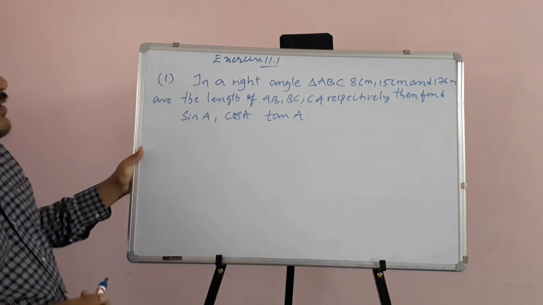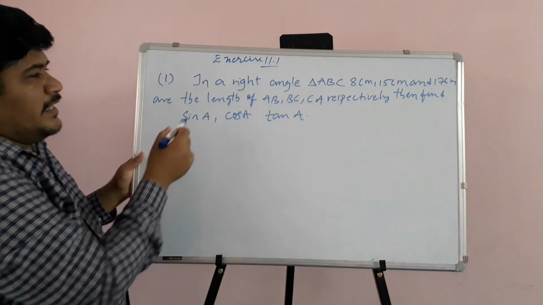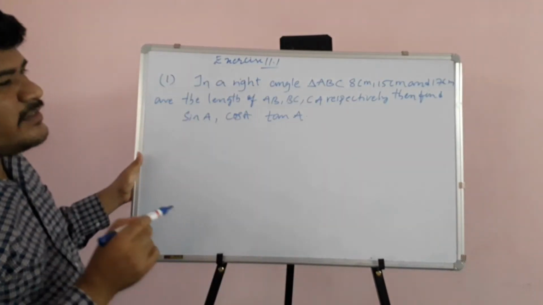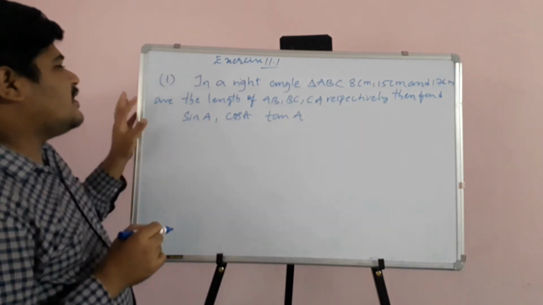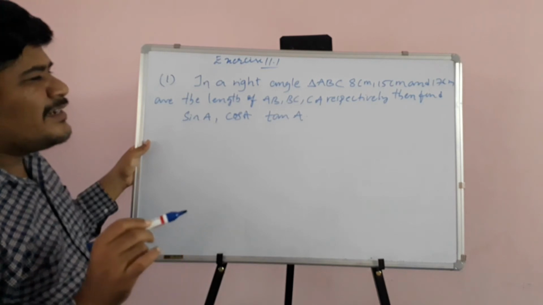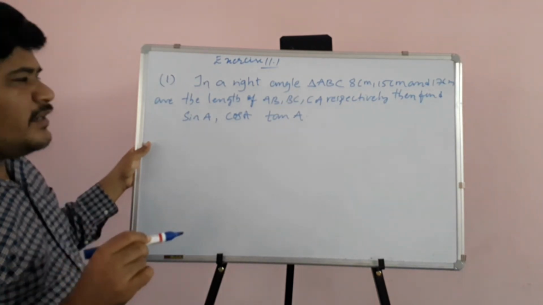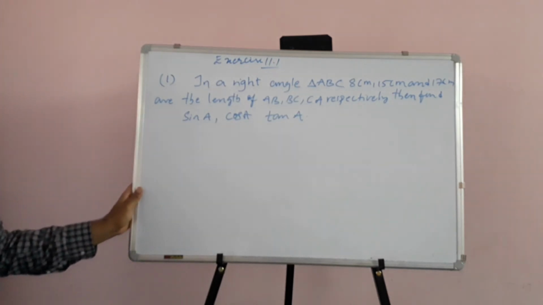So children, look at the first problem in the exercise. In a right angled triangle ABC, 8 centimeters, 15 centimeters and 17 centimeters are the lengths of AB, BC and CA respectively. Then find sin A, cos A and tan A.